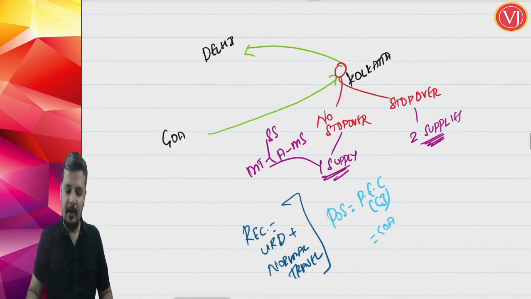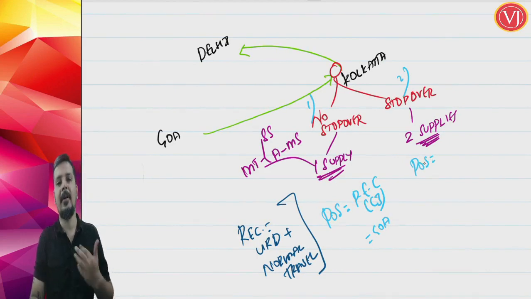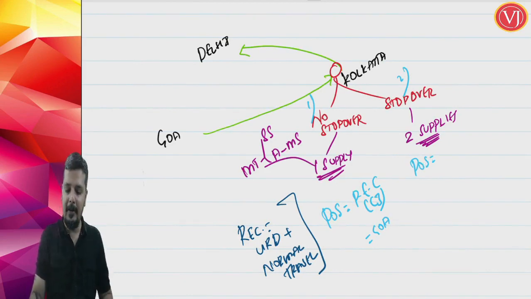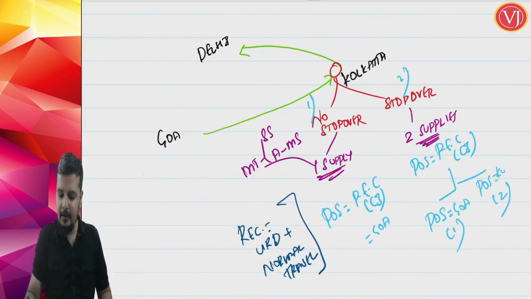If there is a stopover, again the place of supply is very simple. Because the recipient is unregistered and it is normal travel, place of supply is where the passenger embarks the conveyance for continuous journey. Now the place of supply for the first part of the journey, Goa to Kolkata, will be Goa, and the place of supply for the second part of the journey, Kolkata to Delhi, will be Kolkata.